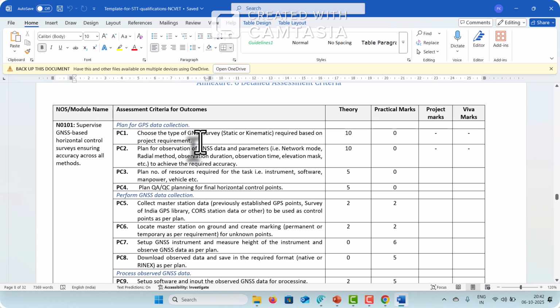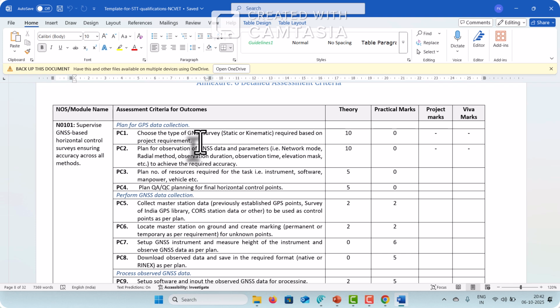When you develop the question bank, you will have to develop a question to assess this performance criteria, that is PC1. For example, choose the type of GNSS survey required based on project requirement. If my project has a 50 centimeter accuracy requirement, I can have a question: for a 50 centimeter accuracy, what kind of survey method will you choose, static, kinematic, or RTK, NRTK? Different options you can give. So if a person chooses NRTK, then that's the right answer.